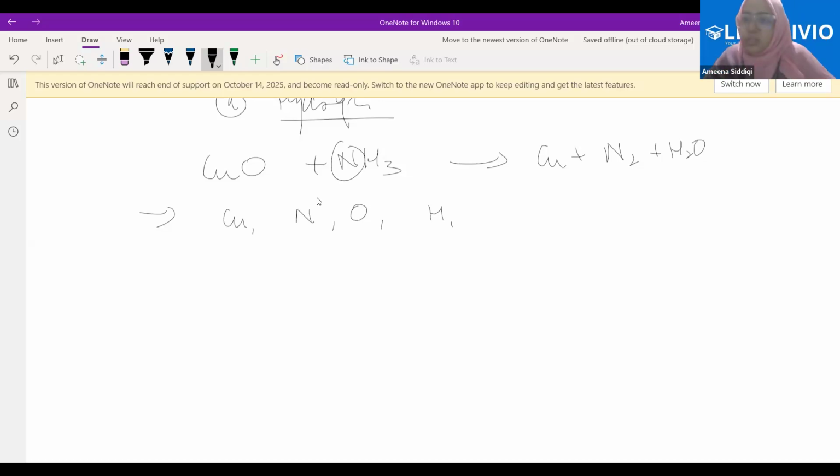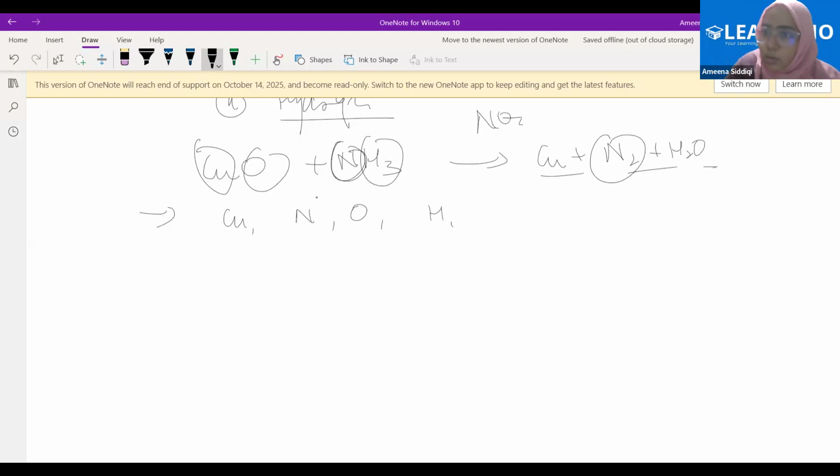See, whatever different symbols are present, that means different elements. This is one symbol, this is another symbol, and you see the same symbols being repeated here: N, Cu, H, and O. Now, if we have N2 here, that is a different thing, but the element is same, that is N. Even if we have NO3, we have nitrogen and oxygen here. We just need to know the elements. We have 4 elements here.